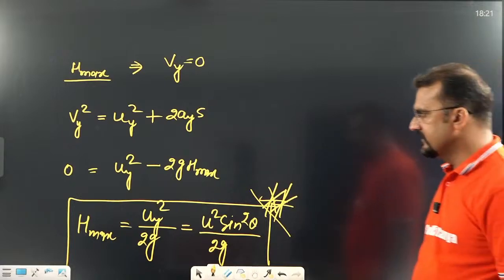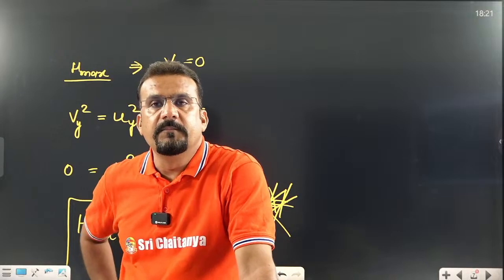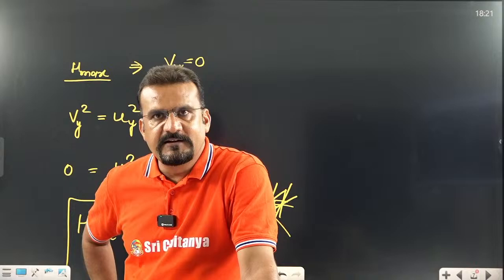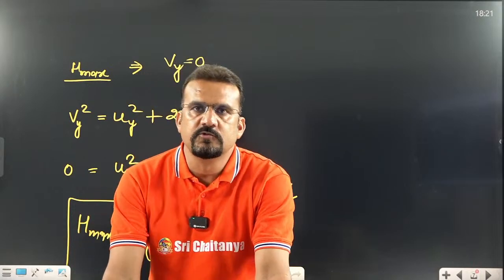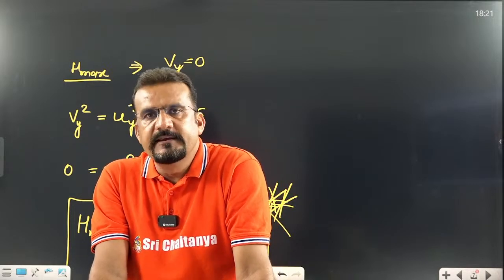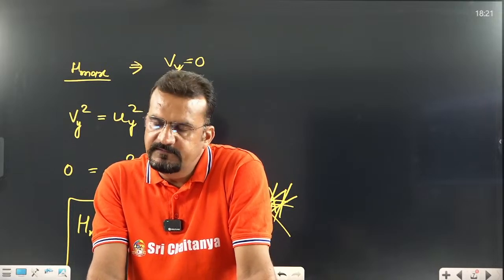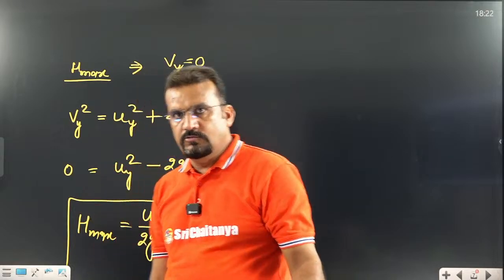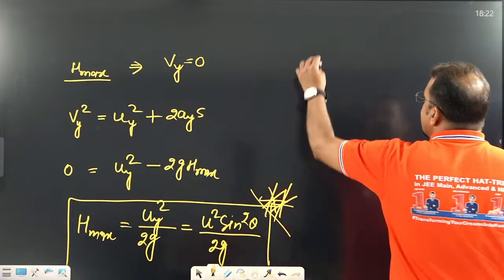Now what is the third parameter? Two parameters we have discussed. I told you three. Which one is it? We remember what time of flight is. Time of flight is 2uy divided by g, and put the value of uy, that is u sin theta. That means 2u sin theta divided by g. What is the maximum height? That is uy square divided by 2g. Yes or no? Uy is u sin theta, so u square sin square theta divided by 2g. Remember this.